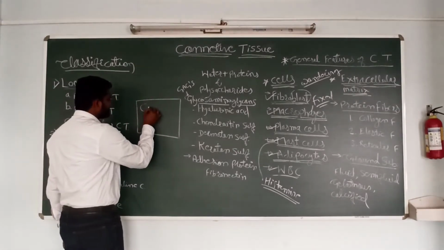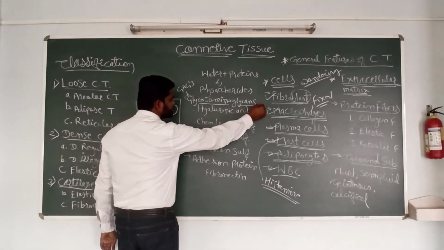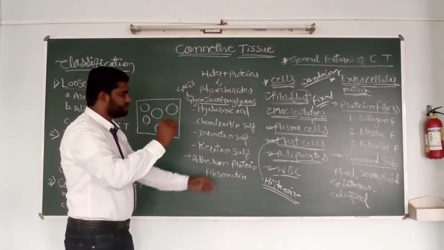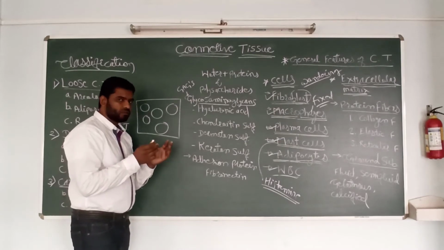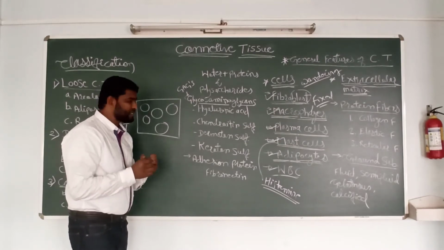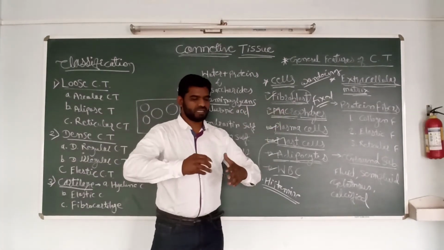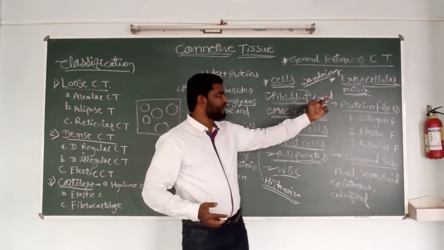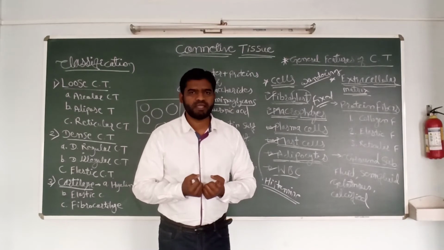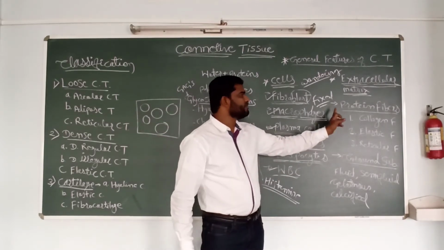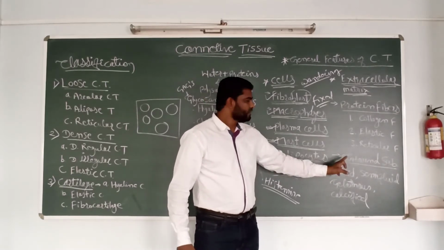It is composed of cells, the cells we discussed: fibroblast, macrophages, mast cells, plasma cells, etc. The material, the component, the substance which is present between the cells, outside the cell, is the extracellular matrix. What are the components of extracellular matrix? The components of extracellular matrix are protein fibers and ground substance.